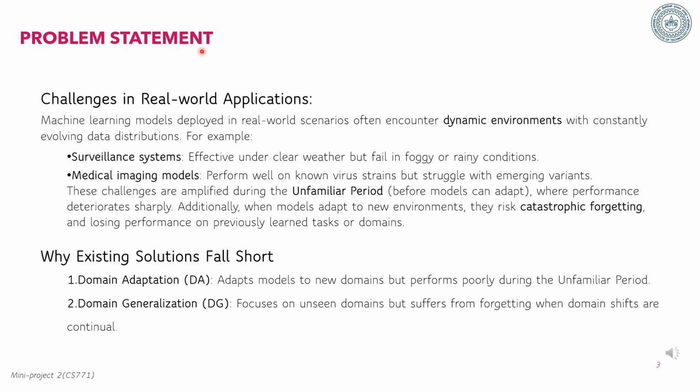If we come to the problem statement of this paper, it is the dynamic environment and evolving tasks in real-world scenarios. For example, a surveillance system may fail in bad weather. Medical models trained on one virus may struggle to detect its new variants. These issues become critical during the unfamiliar period when performance of existing models drops sharply before adaptation, and adapting to a new domain often causes catastrophic forgetting of previously learned knowledge. Existing methods either adapt too slowly or fail to retain past performance.